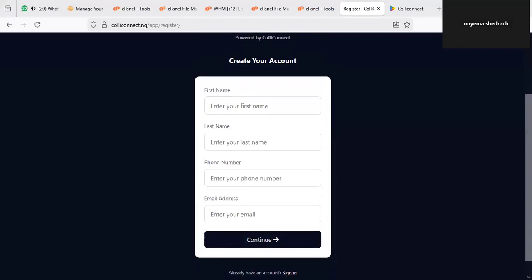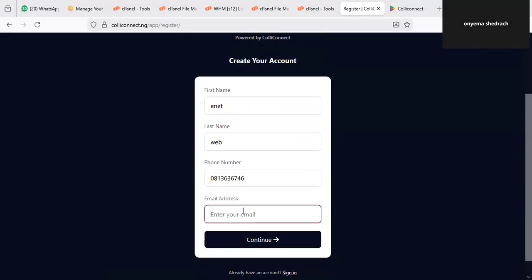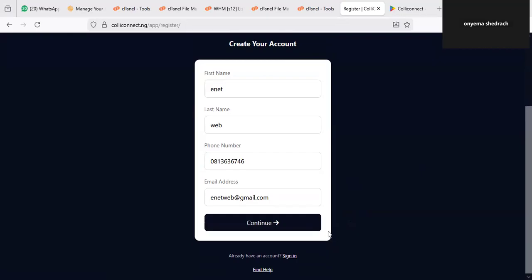The first thing you have to do is to put your first name, your last name, your phone number, your email address. So I just want to use a little demonstration just to give you, but I'm not going to register. I just want to show you a few things once you are signing up. It's very, very important. So assuming these are your details, which of course I'm just using as a demonstration. Once you have filled up these parameters,